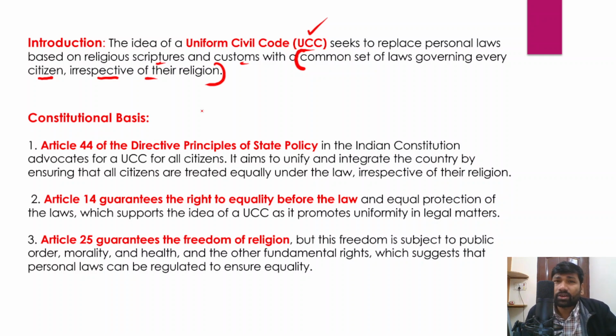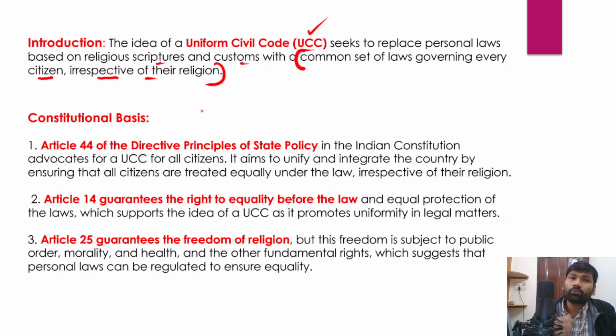However, as of now, this is not the case because different communities have different personal laws, but Article 44 specifically talks about bringing in a uniform civil code. Okay, so we'll understand what is the constitutional basis of uniform civil code. Now, why is there a huge debate on implementing a uniform civil code all across the country? We'll try to understand that aspect as well.